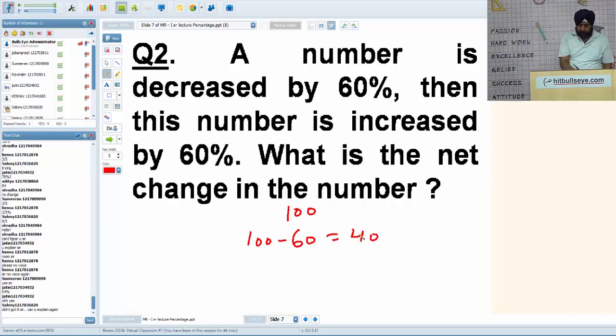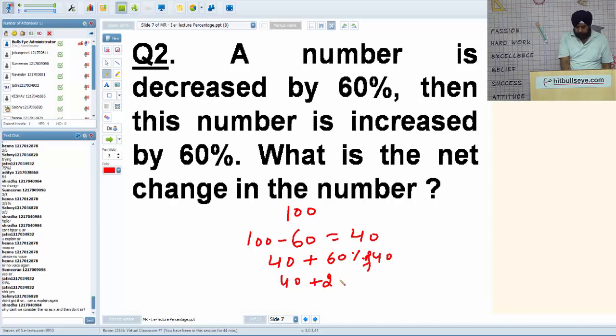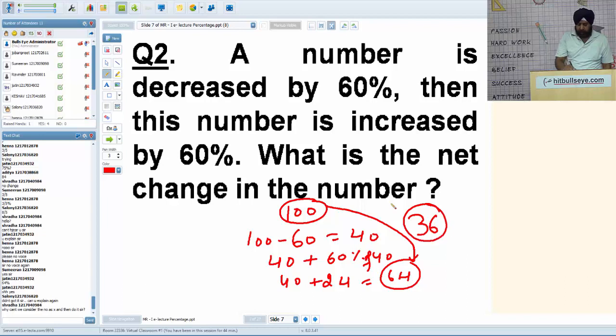When you again increase it by 60%, it becomes 40 plus 60% of 40, so it's 40 plus 24, so it's 64. So from 100 we have finally reached 64, a decrease of 36.